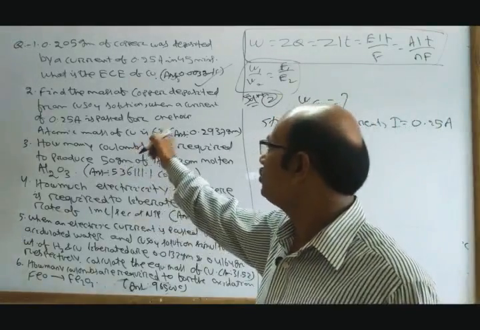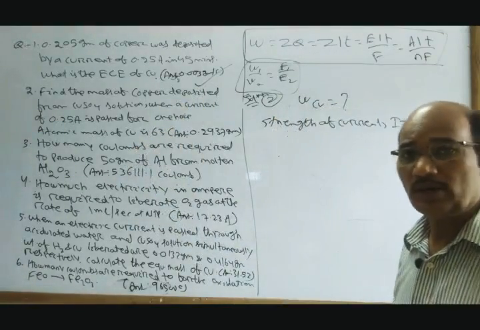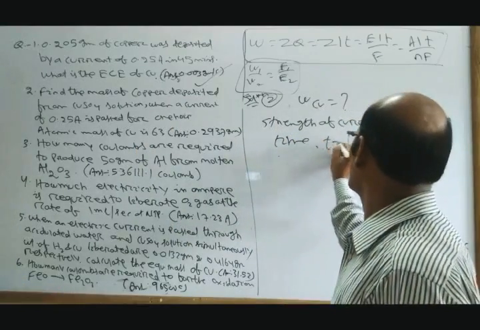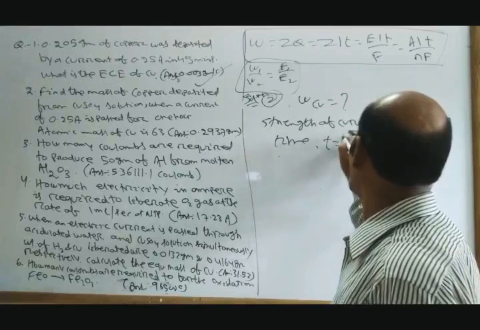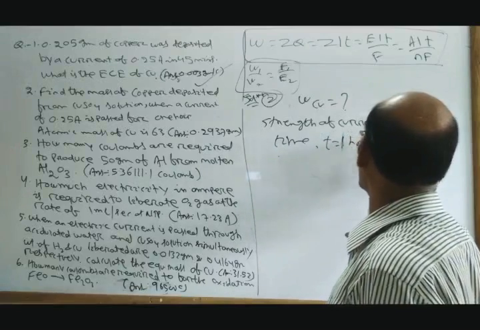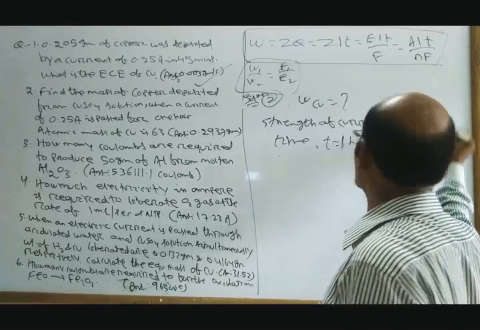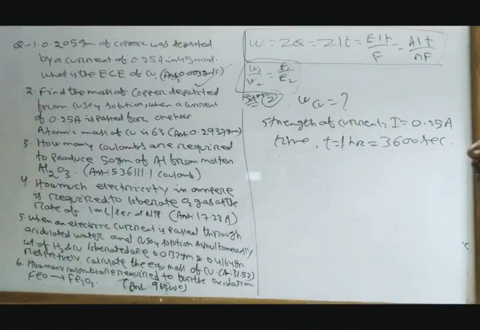It is passed for 1 hour, so time t equals 1 hour, equal to 3600 seconds.